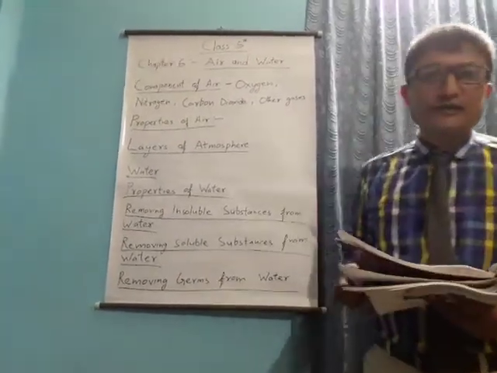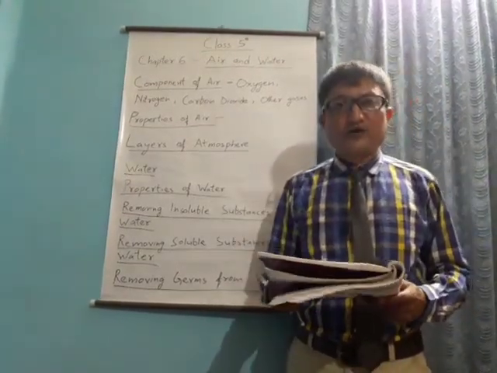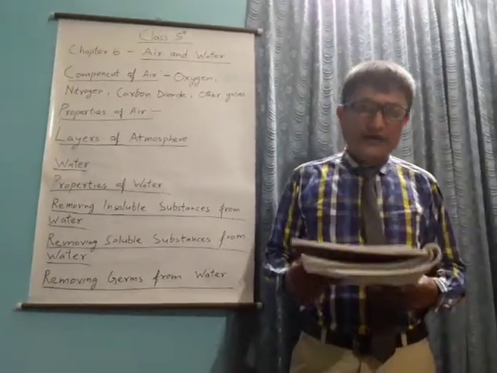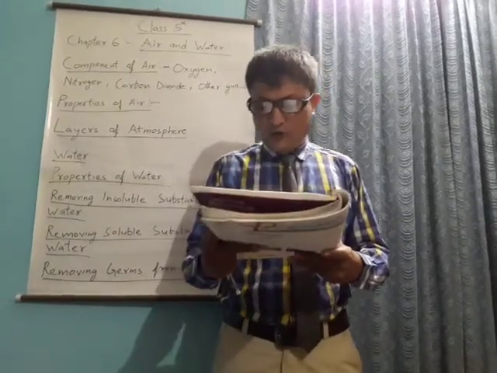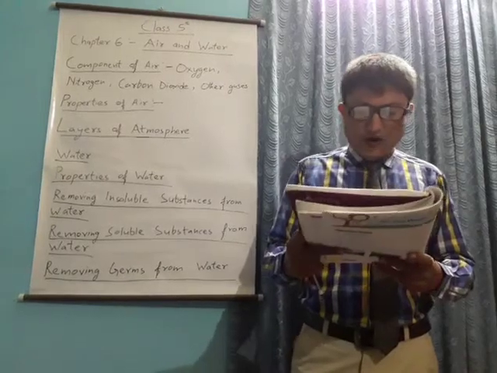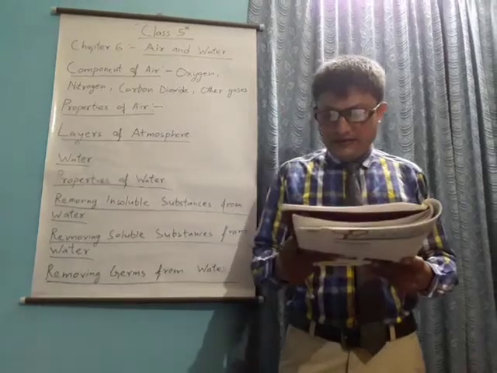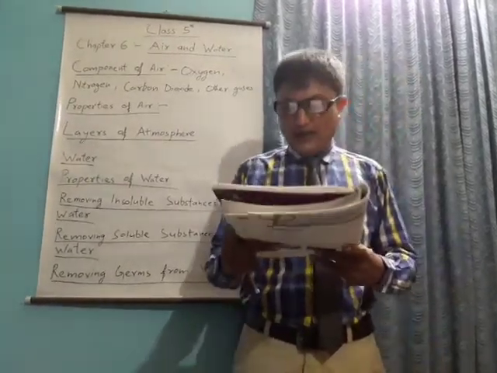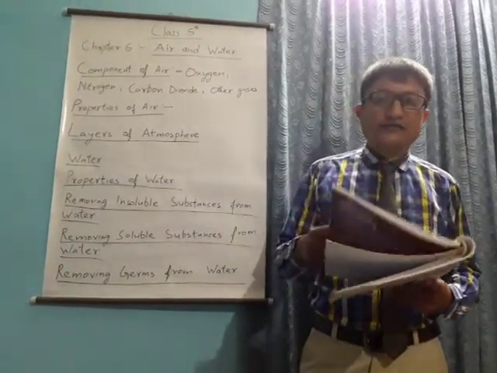Now carbon dioxide. We learn about carbon dioxide. A very little amount of carbon dioxide is present in the atmosphere. Plants need carbon dioxide to carry out the process of photosynthesis. On burning coal and wood, carbon dioxide is produced. It does not help in burning, so it is used to put out fire. It is also used in making soft drinks. It is naturally added to the atmosphere by the process of breathing out by living things.